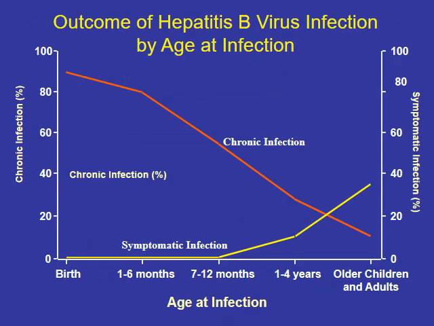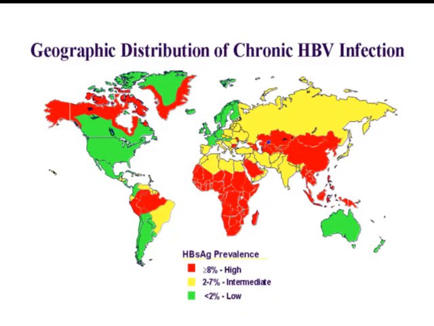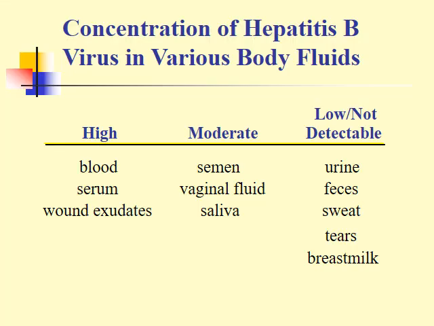The outcome of hepatitis B virus infection by age is beyond your scope. This world map represents the geographic distribution of chronic hepatitis B viral infection. And in this slide, the concentration of hepatitis B virus in various body fluids.